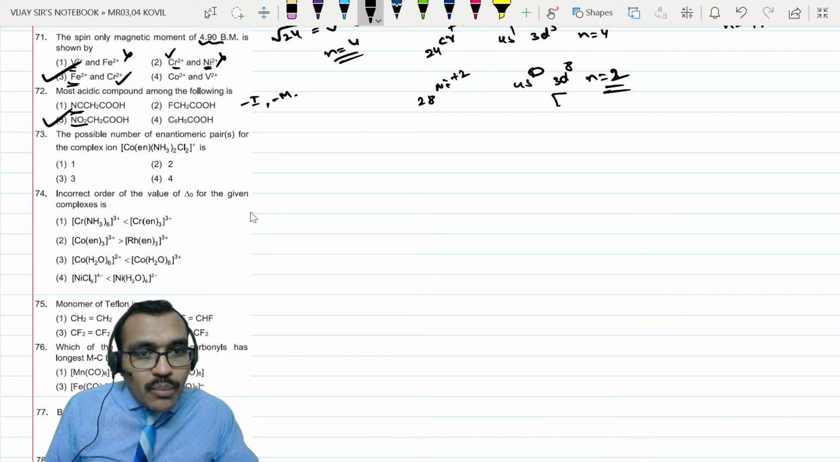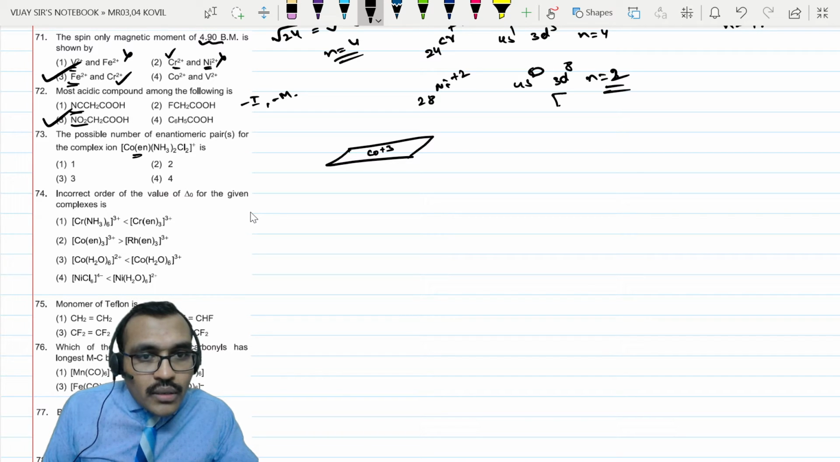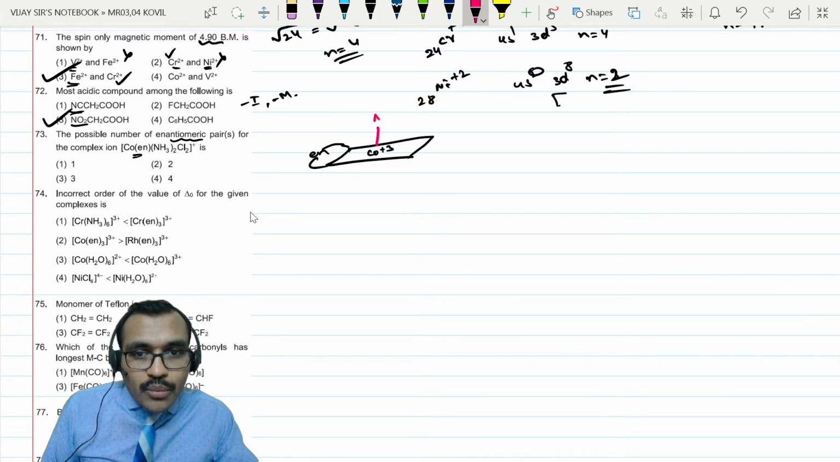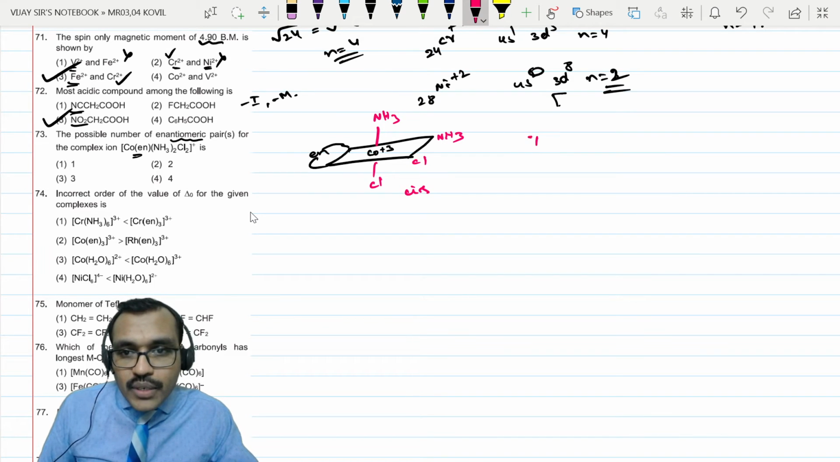The possible number of enantiomeric pairs for the complex. Given it is an octahedral complex, cobalt in plus 3 state, we need to check for the enantiomeric pair. I will take ethylene diamine, a bidentate ligand, and then I will take ammonia here, another ammonia molecule here, chlorine here, chlorine here. This is the cis form. Obviously there will be a trans form. The trans form will be optically inactive because of a plane of symmetry.